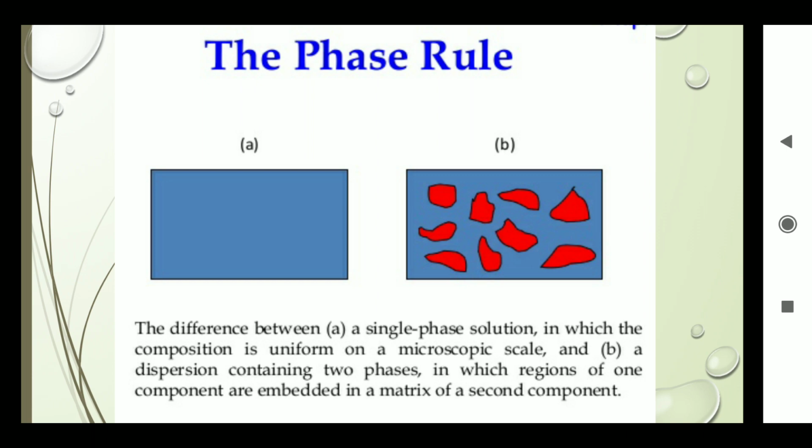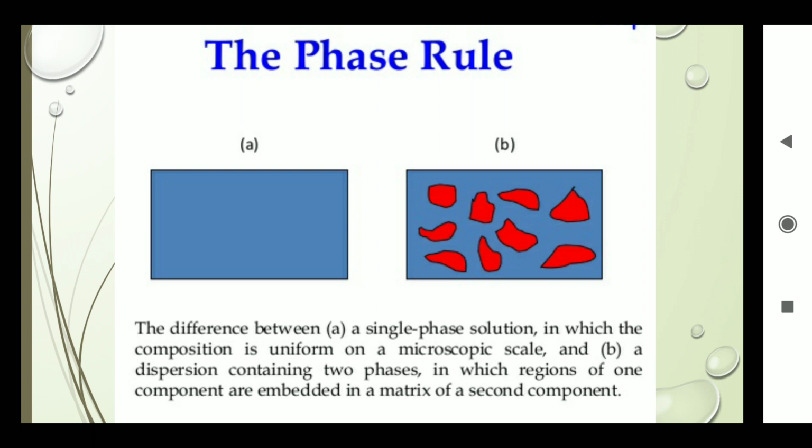Diagrammatically, it is clear what is a single phase and what is two phases. In the first diagram, a single phase solution in which the composition is uniform on a microscopic scale means we cannot distinguish how many particles, how many states or how many phases are present in this. Overall, it is homogeneous. So A is a single phase solution.